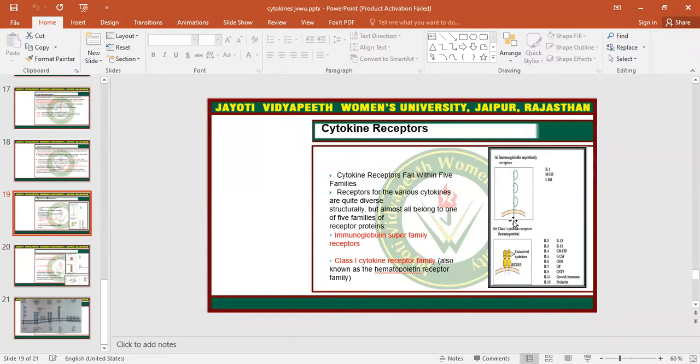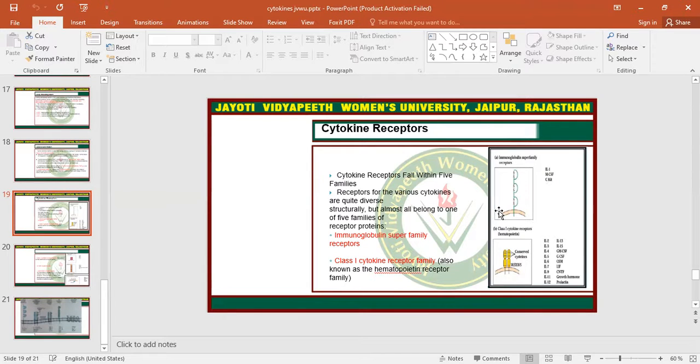And this is the cellular region where it is present in the cell, inside the cell membrane surface. So this is the cytoplasmic region. This is the outer membrane cell surface region, and this is the transmembrane region. And interleukin 1 is an example of the immunoglobulin superfamily, which regulates different functions.